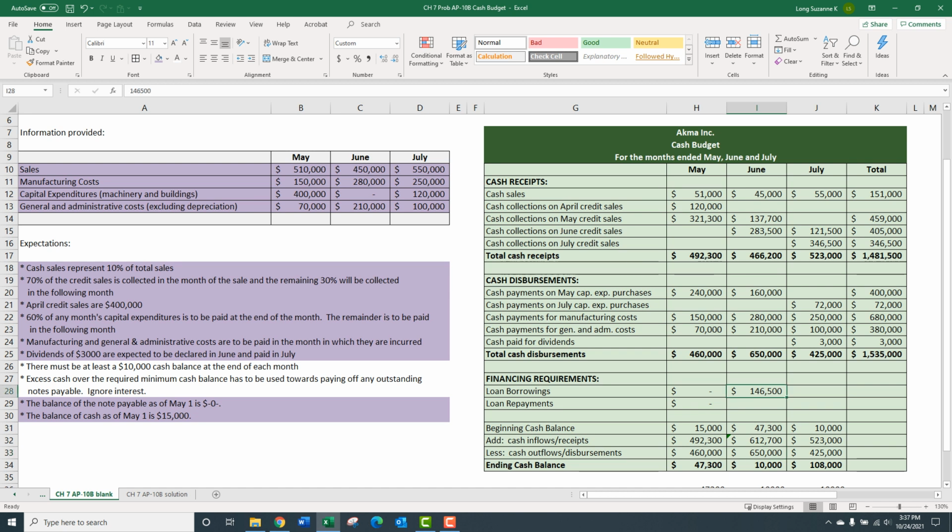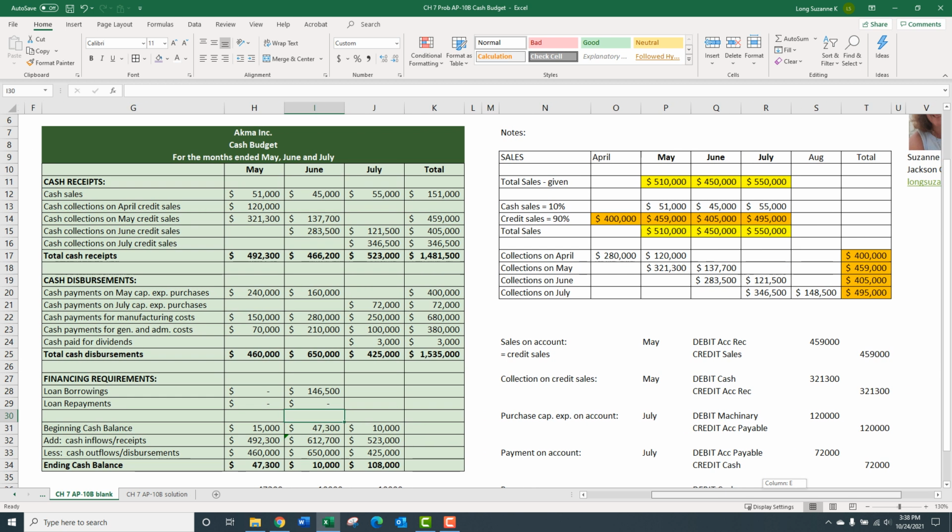That 146 gets us from the negative 136,500 to a positive whole 10,000, and that's what we're required to do. We have to have 10,000 in there. It's not enough just to get to 0, which makes sense, right? Because the business is writing checks and payroll and things like that. You got to have something in there. Loan repayment? Nope. Nope, we're just strictly borrowing.